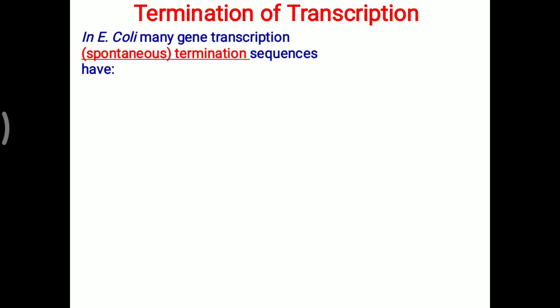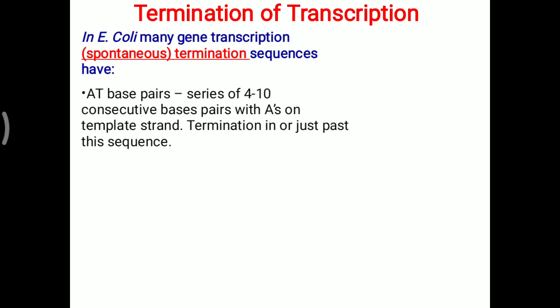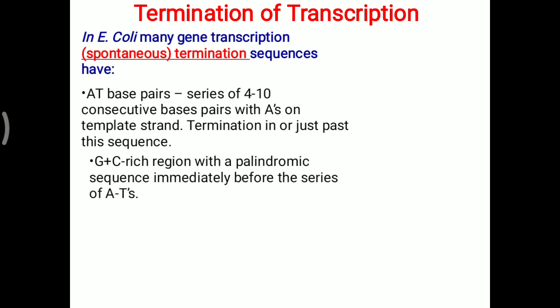In E. coli, many gene transcription termination sequences have a series of 4 to 10 consecutive A's, meaning adenosine on the template strand, and termination occurs in or just past this sequence. A G plus C rich region with a palindromic sequence immediately before the series of A to T is also observed.